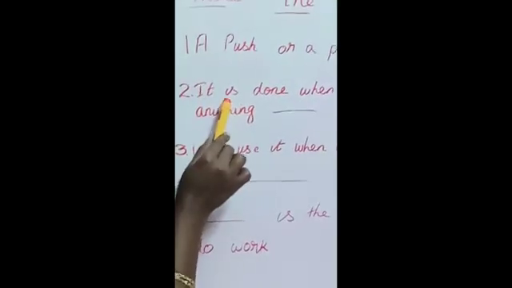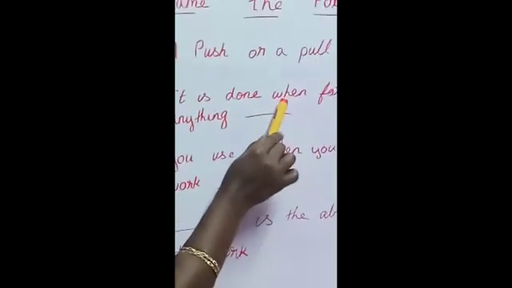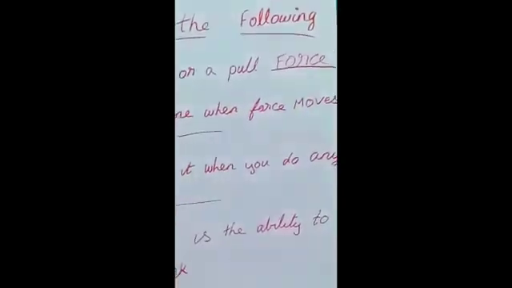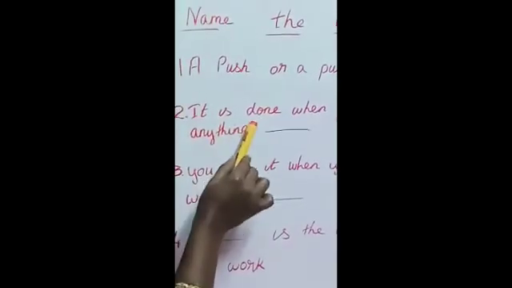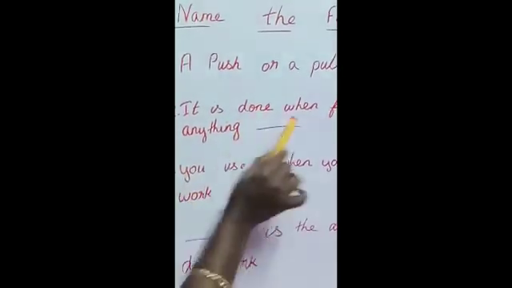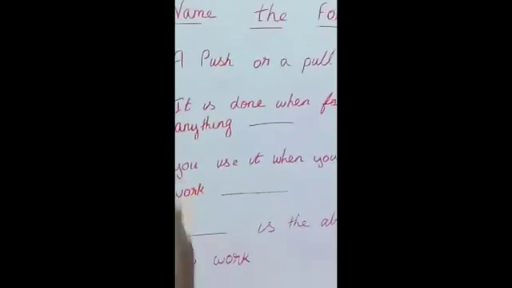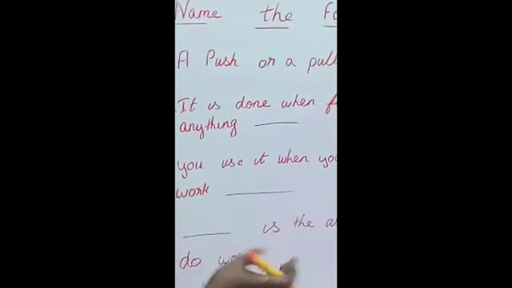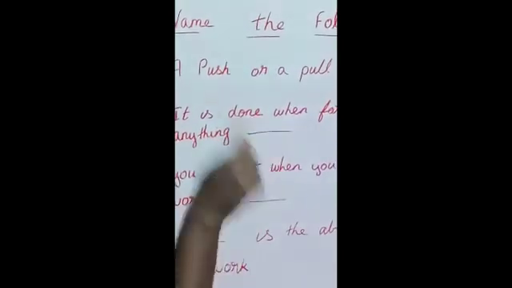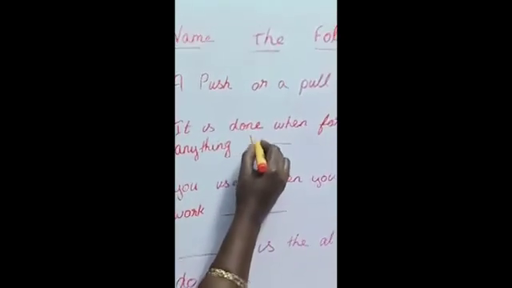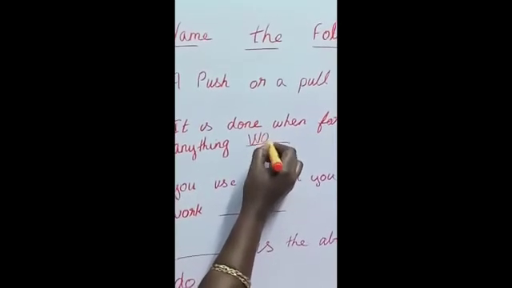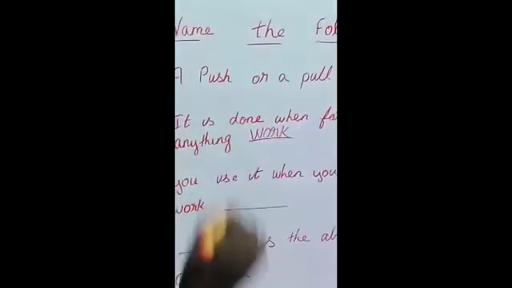Now the second question. It is done when force moves anything. What is done? When force moves anything, you are applying force and the object is moving from one place. So what is done there? Yes, what? W-O-R-K. Work. Good.